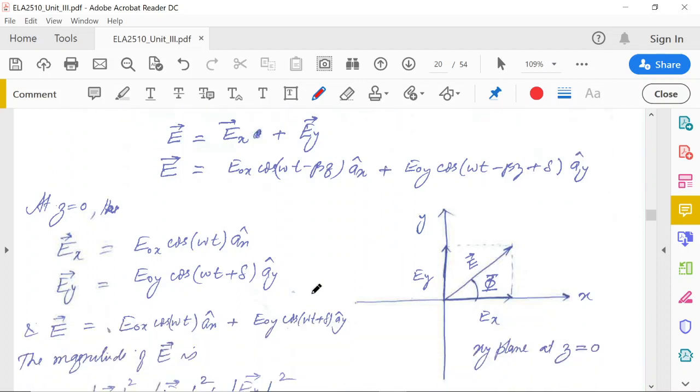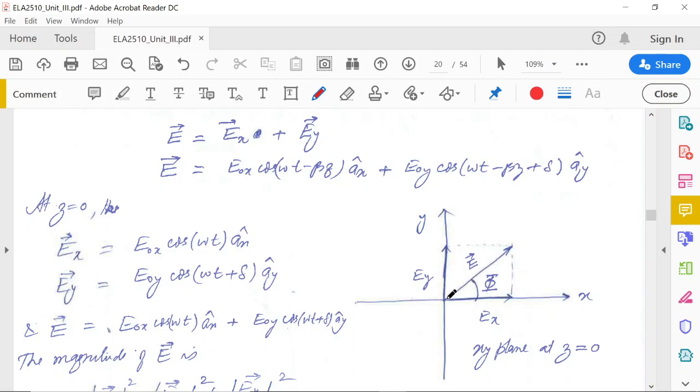Now if we show these two components of the electric field in the xy plane, here the page is the xy plane and z is perpendicular to it, so the z direction is outward from the page. Ex is this component, Ey is this one.